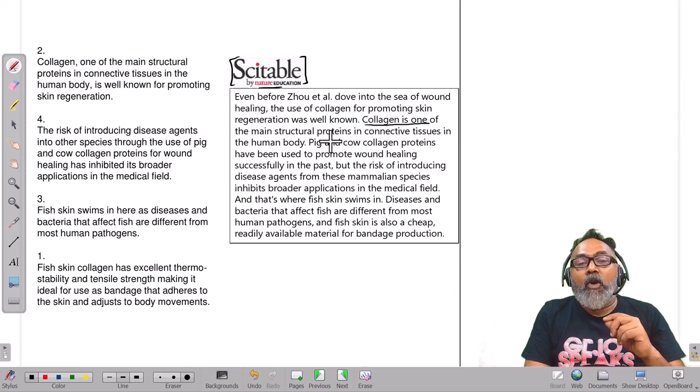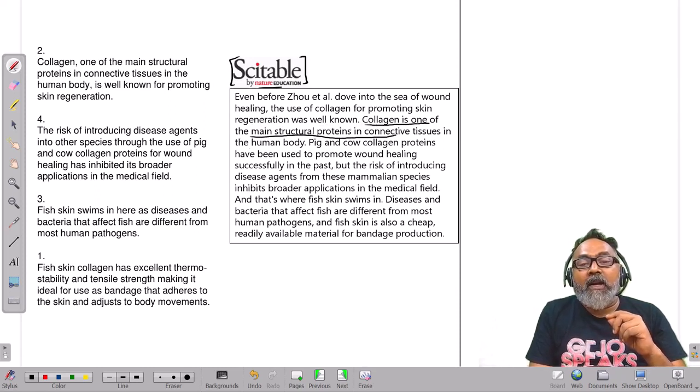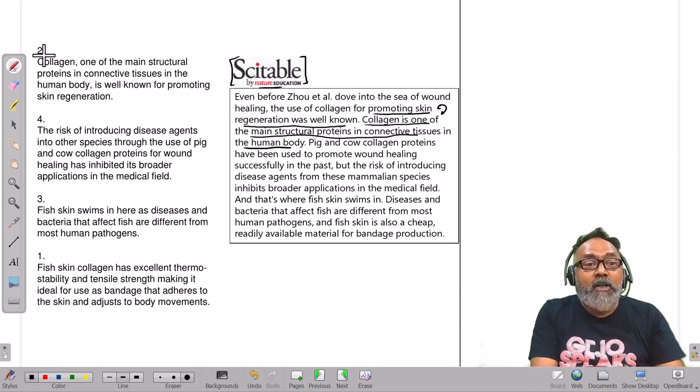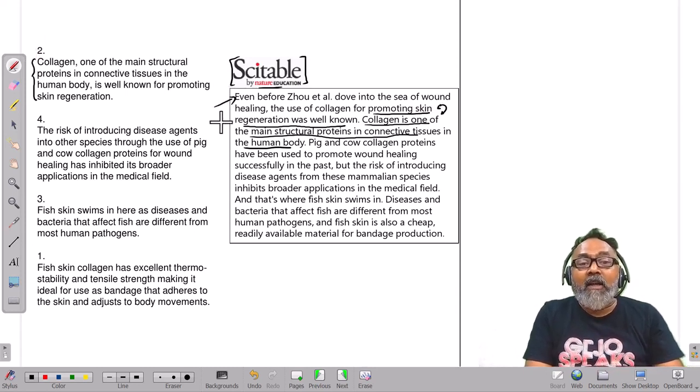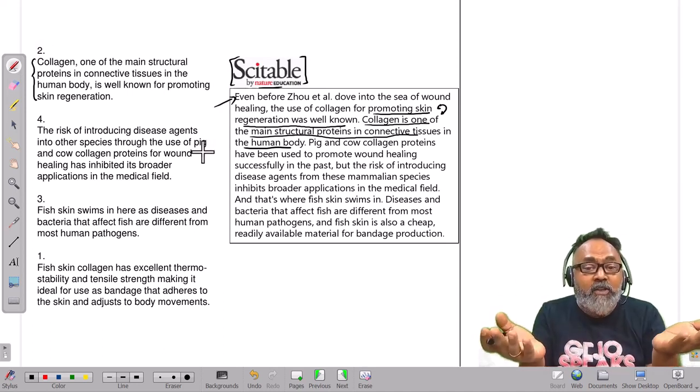Collagen is one of the main structural proteins in connective tissues in the human body, and it's well known for promoting skin regeneration. The question setter got involved. The question setter created the first sentence using that. Obviously, the question setter cannot start like this. The question setter, of course, wants to create a paragraph which has a clear start. So that's what the question setter did.